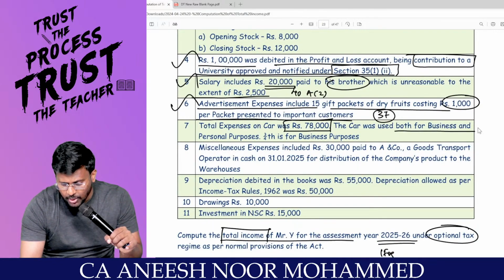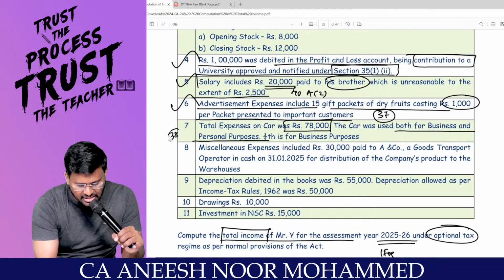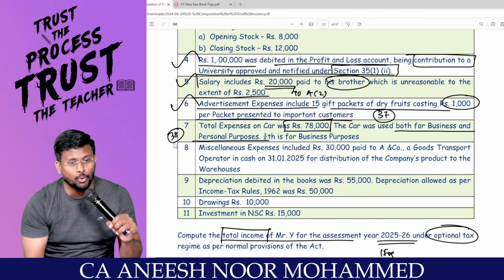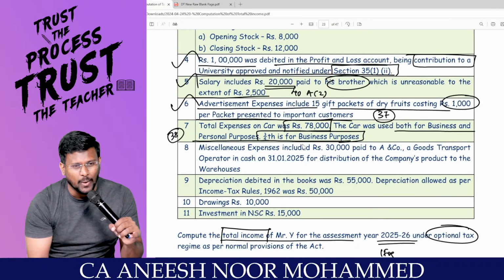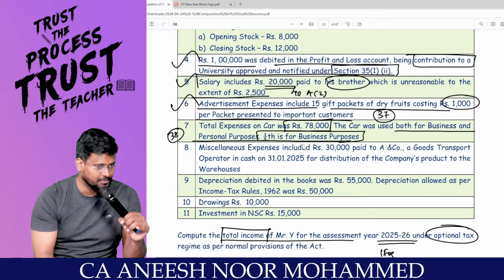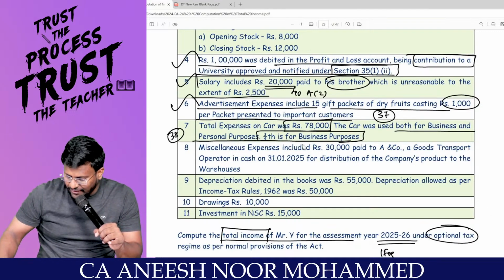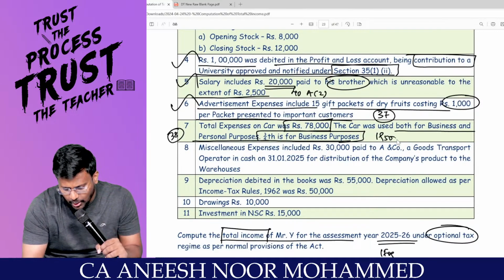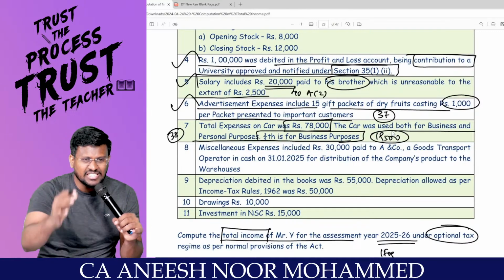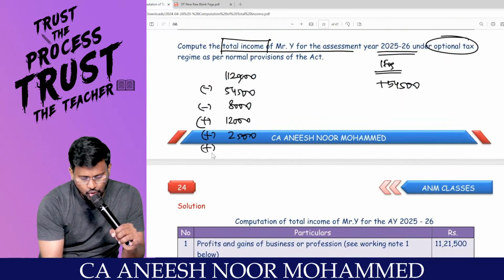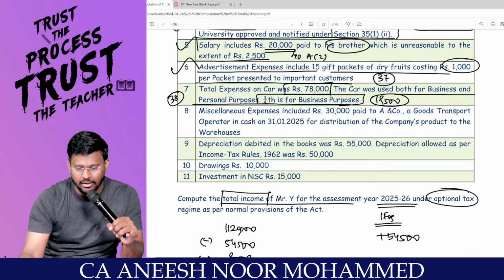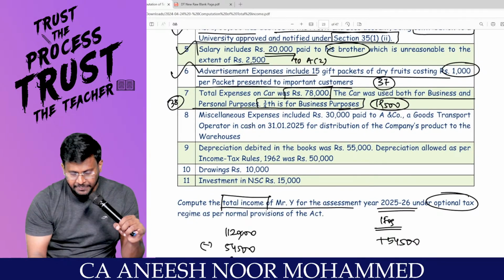Total expense on car was 78,000. Car was used both for business and personal. Section 38. Asset used for both business and personal. 3/4 is for business purpose. That means 1/4 is for personal purpose. So calculator, 78,000 divided by 4 means 19,500 rupees expense is attributable to personal expenditure. Should be added back. So add 19,500. Comfortable?